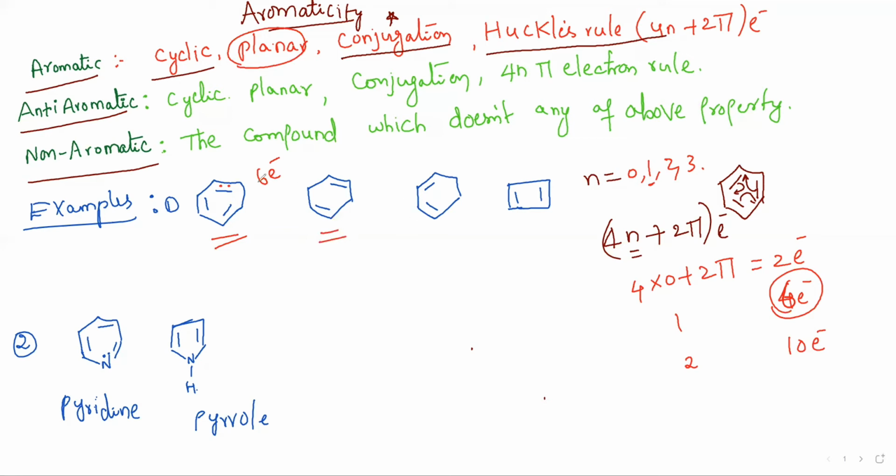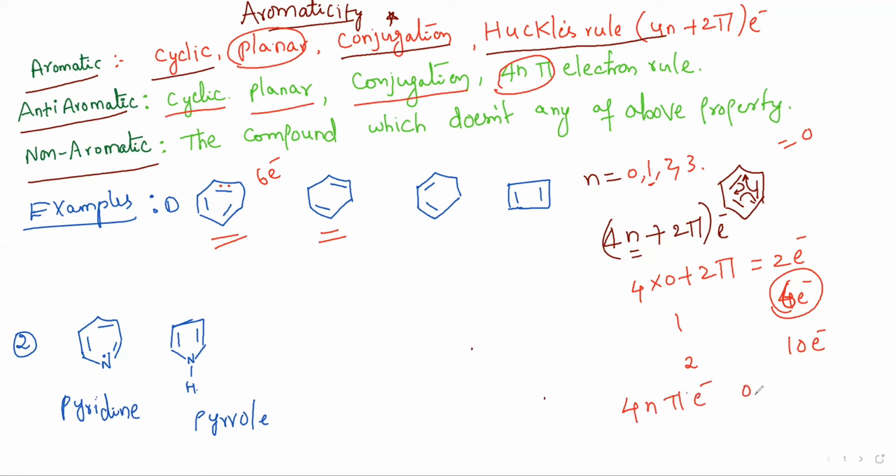Before going to the second compound, we will talk about the other types of aromaticity. First, the anti-aromatic compound. Here also, the compound should be cyclic and planar, and it should contain conjugation, and it should have 4n pi electrons. Here also you can substitute the n value as 0 or 1 or 2 or 3, anything. If you substitute 0 here, how many electrons will you get? Yes, you will get 0 electrons. So the rule is what, students? The 4n pi electron rule.